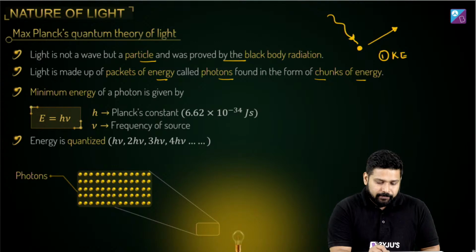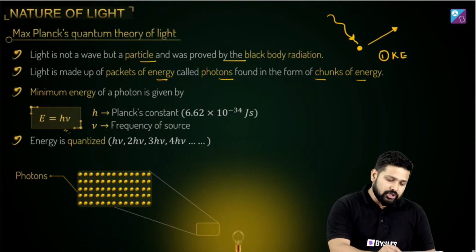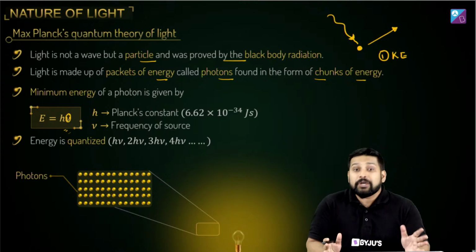So the minimum energy of a photon is given by E is equal to h nu, and as you can see, the energy of a photon is dependent on the frequency.